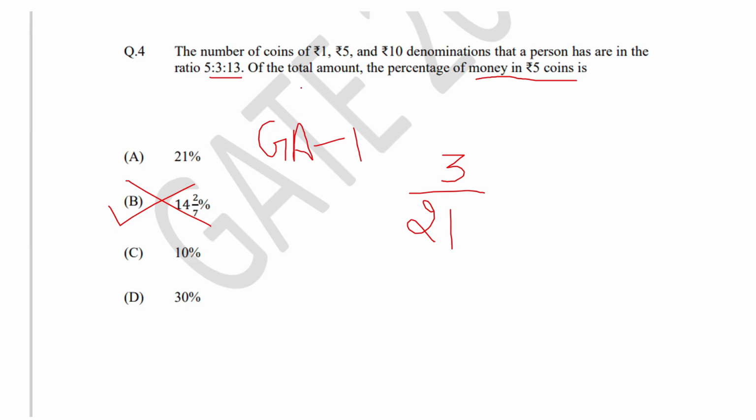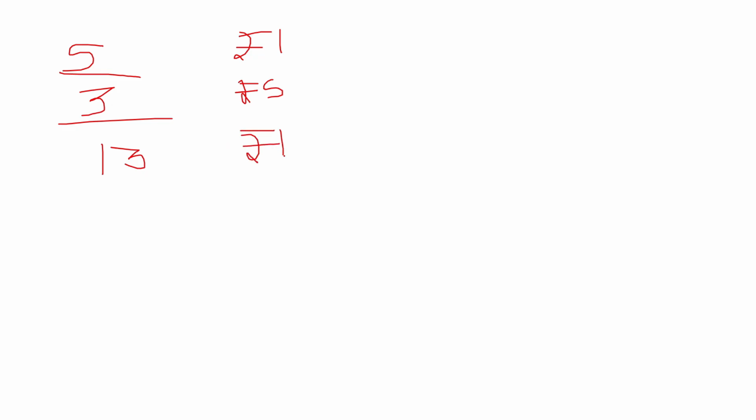They have asked for the total amount. So if you multiply the ratio by the value of the coins, you will get the total amount, and out of that how much rupees 5 coins have contributed. The ratio is given as 5:3:13. This is for rupees 1, this is for rupees 5, and this is for rupees 10.